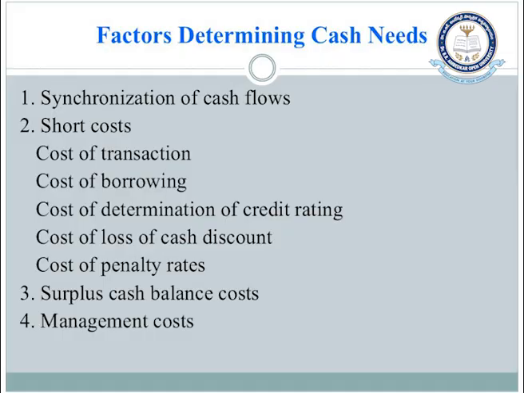The cash inflows occur at different points of time and cash outflows occur at different points of time. So we have to identify all the cash requirements, all the inflows and all the outflows, and as much as possible we should try to match the inflows and outflows so that the optimum cash is maintained.